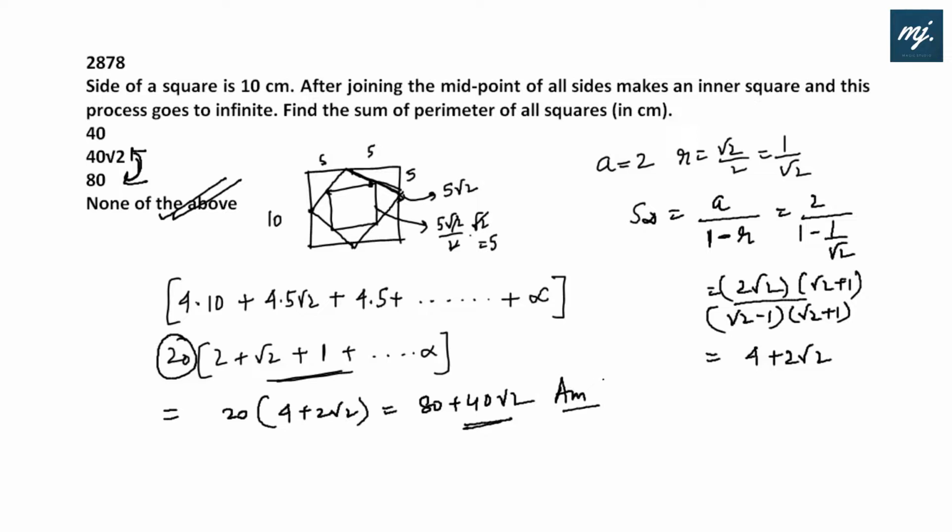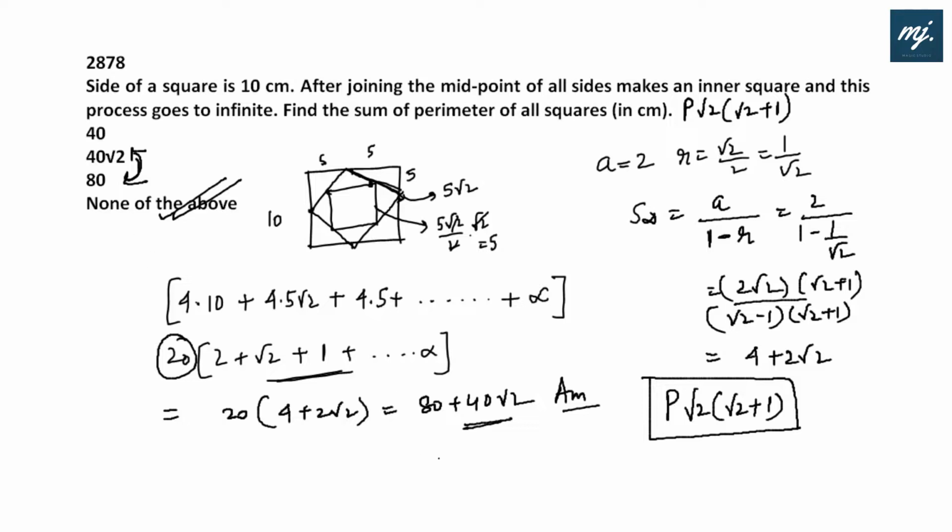Now there is a simple formula straight away if you want to remember, if any such questions are asked, then the sum of the perimeters is always equal to p root 2 into root 2 plus 1, where p is the perimeter of the outer square. The formula is straight away, if you can remember, it is p root 2 into root 2 plus 1. Here p is 40. 40 root 2 into root 2 is 80 plus 40 root 2. That is what we have also derived. It has to be p root 2 into root 2 plus 1.